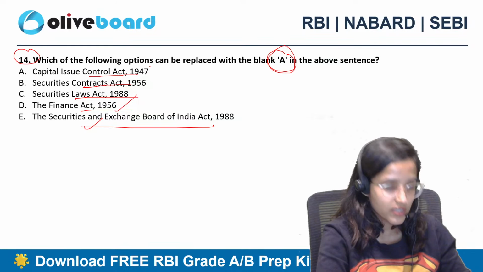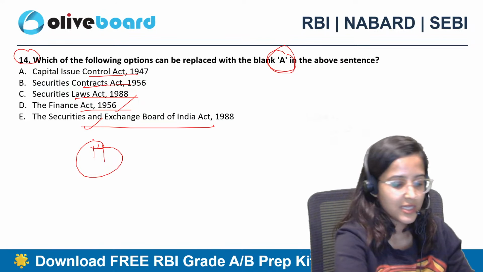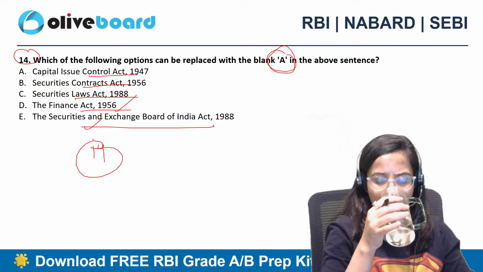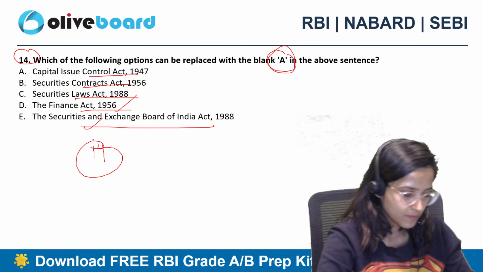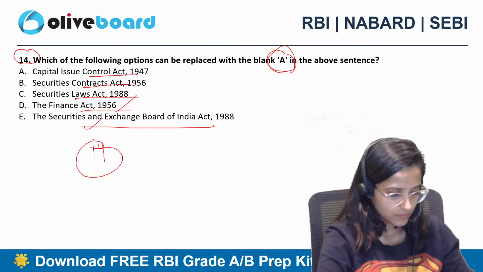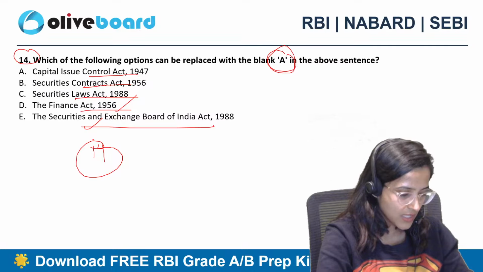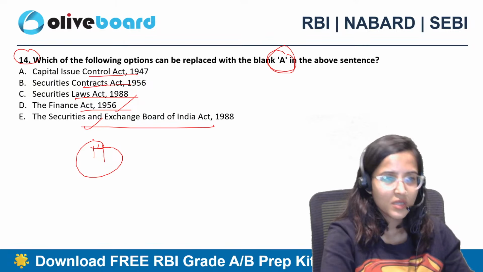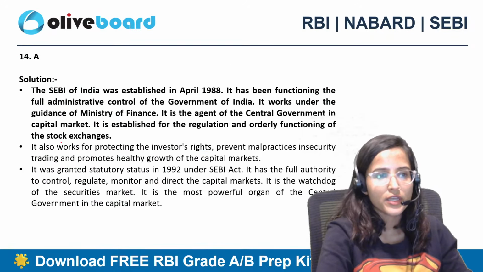What is the correct answer for 14th question? Any guesses, anyone? Yes, AK, Satyarth, Sudarshan, what do you think? B, A? The correct answer is A, absolutely correct. Capital Issue Control Act of 1947.